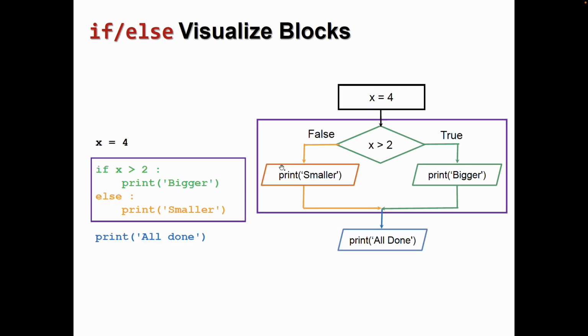This is just, again, a visualization. Like, if we set first x is equal to 4, then we check if it is greater than 2. If it is true, print bigger. If it is false, then print smaller. But I will either run this or that, and then I will continue my execution from this point.